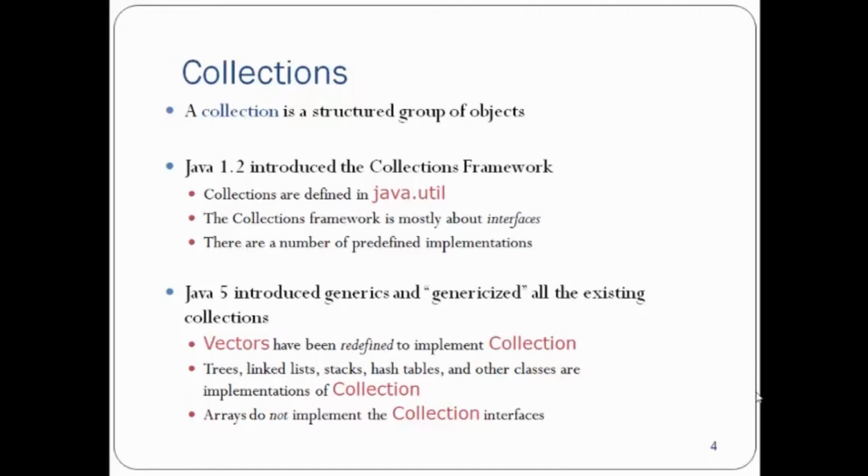When we talk about collections in a general sense, a collection is a structured group of objects. For example, arrays are also a structured group of primitive types. The type can be int, or a string or a char, and all the elements an array can contain should be of a similar type.